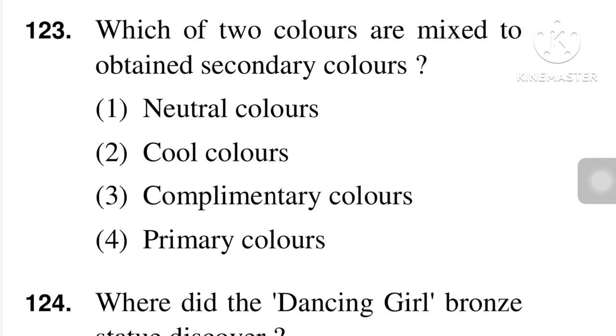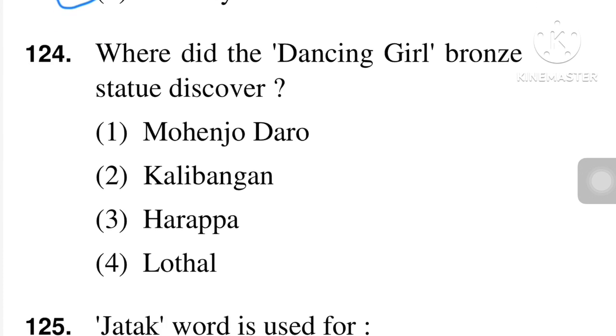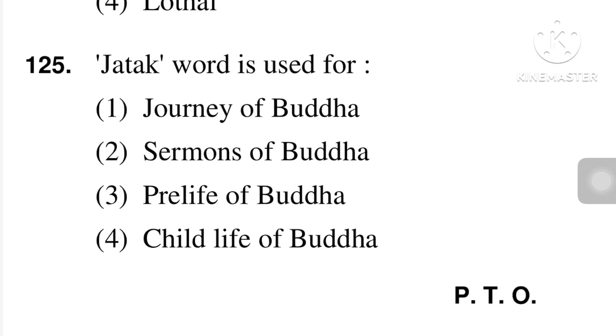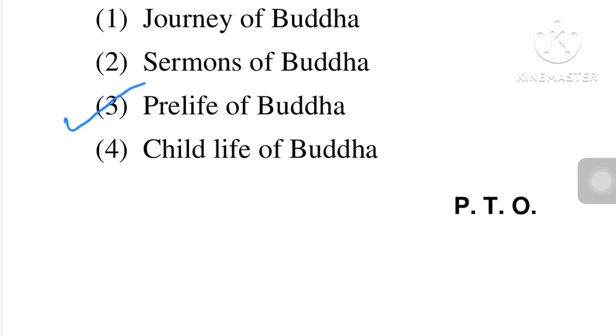Which two colors are mixed to obtain a secondary color? Answer is primary color. Where was the dancing girl bronze statue discovered? This statue was discovered in Mohenjo-daro. Jatak word is used for what? Jatak word is used for the previous lives of Buddha. Option number 3 is the right answer.